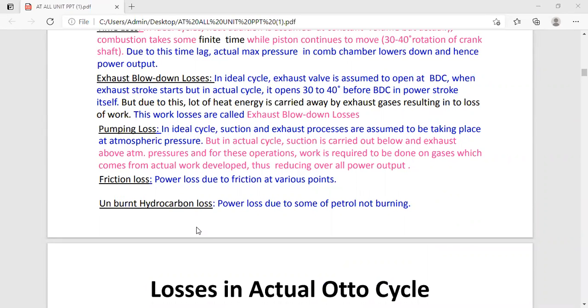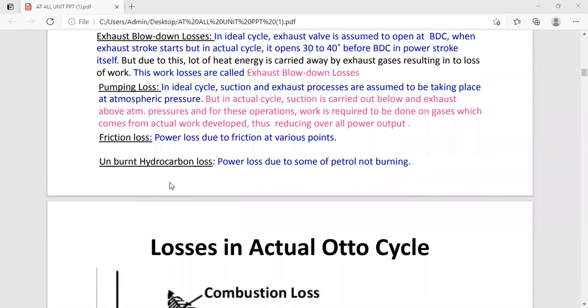So the friction losses increase rapidly with speed, while the effect of the mean effective pressure on the friction losses is very small. Okay, so these are the effects of the friction losses.